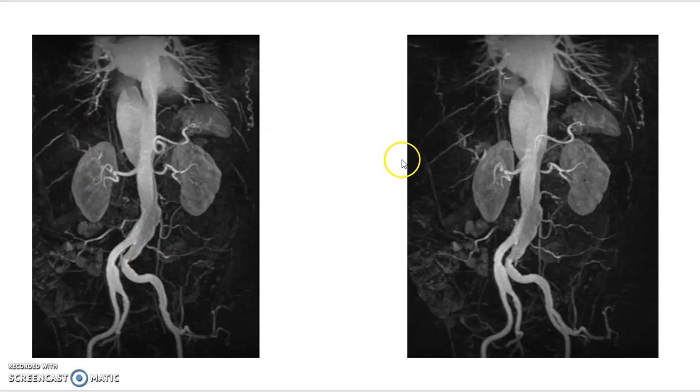I'd like to show you MRA images of an aortic dissection happening in the abdominal aorta. This first one on the left is an AP image, and we can see where the dissection happens, and it is going to the right common iliac artery, and the gadolinium contrast is filling that area. And this is an oblique image. We can see how much higher it's going. It's getting to the level of the left renal artery.